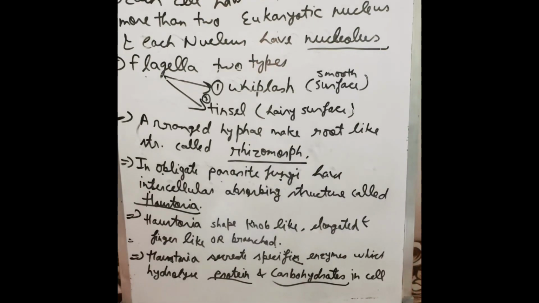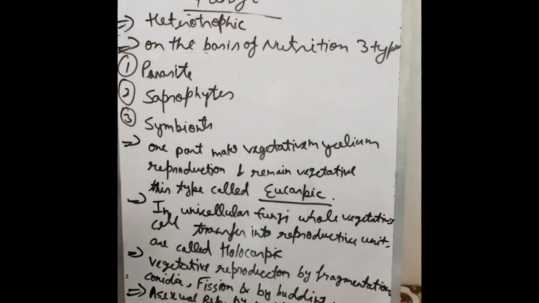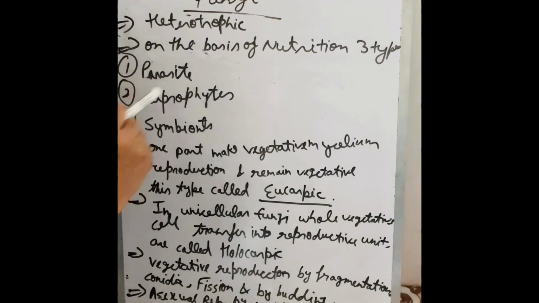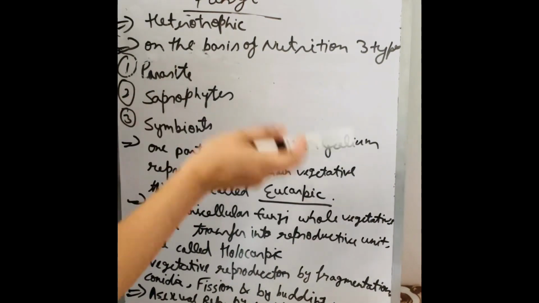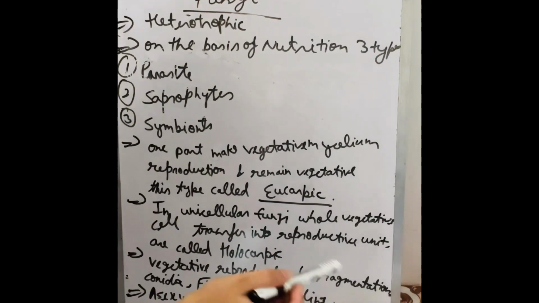Now on the basis of nutrition, fungi are divided into three categories: number one is parasite, number two saprophyte, number three symbionts. As you know, fungi are heterotrophic. Parasites live on the living host, which means fungi grow in the living host. And the saprophyte depends on decaying and dead material.